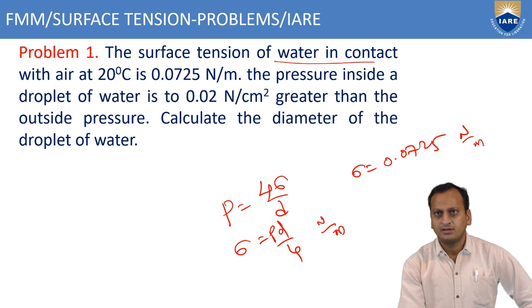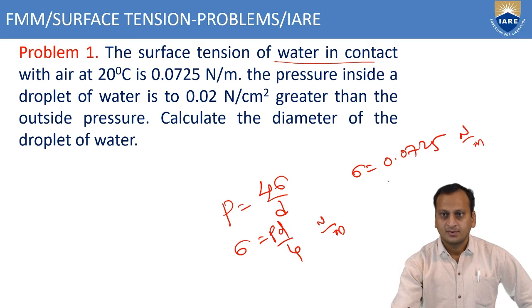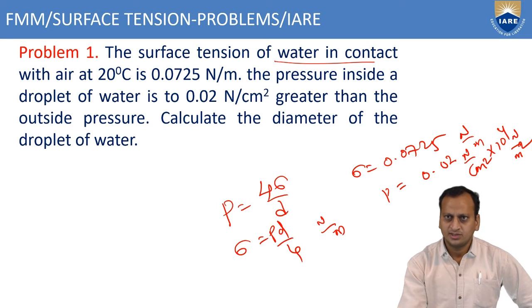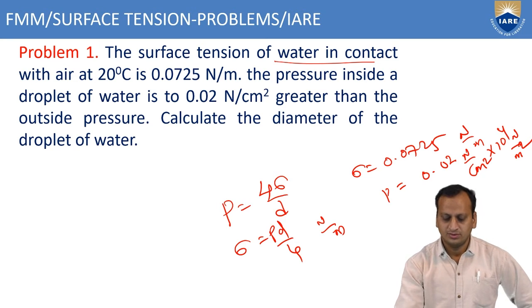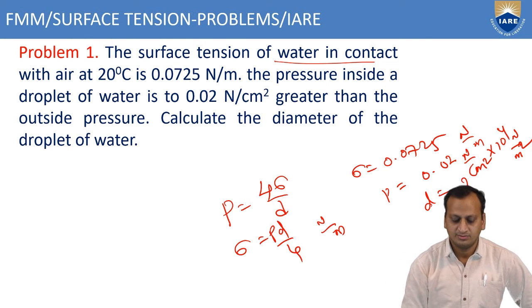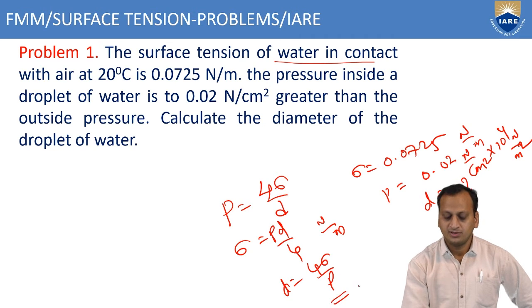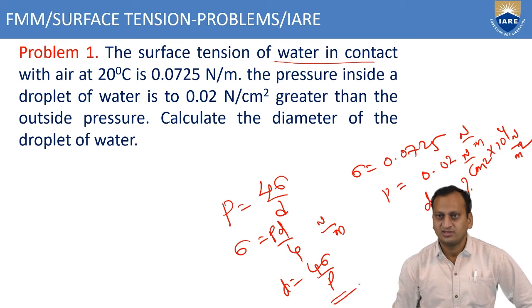So the pressure inside a droplet of water is P equals 0.02 Newton per cm square. Otherwise, multiply with 10 power 4, then you will get it in Newton per meter square. So this is greater than the outside pressure. Now what you have to do is determine the diameter of the droplet. What will be the diameter of the droplet? D equals 4 sigma by P. If you substitute the above values, then you will get the diameter of the droplet.